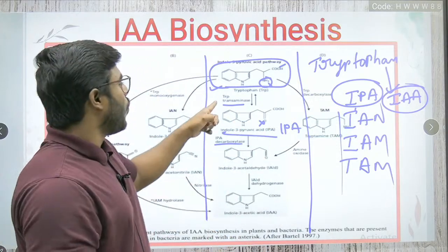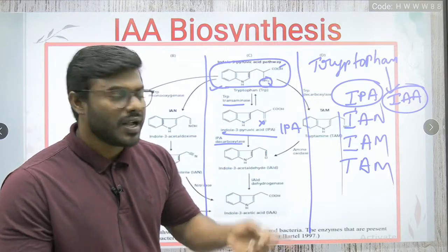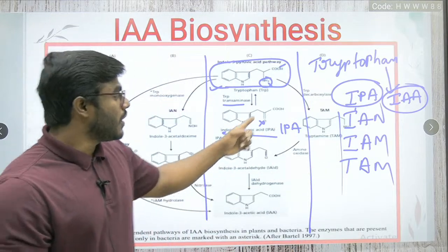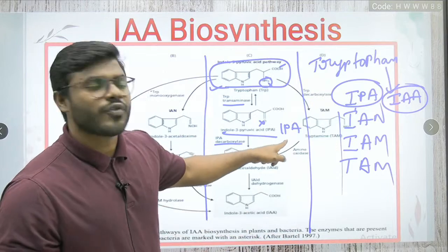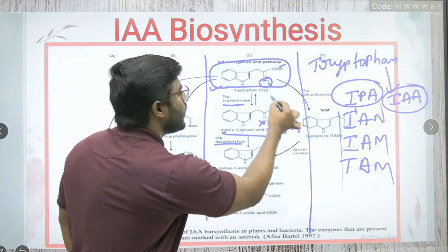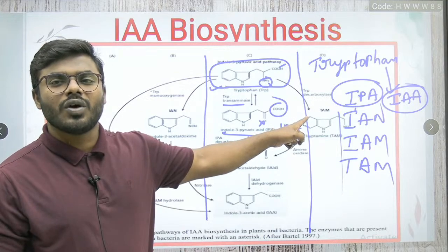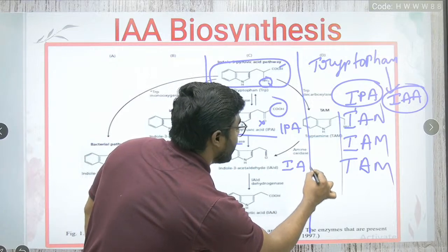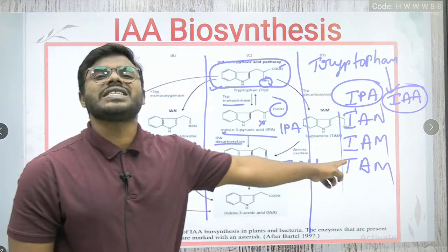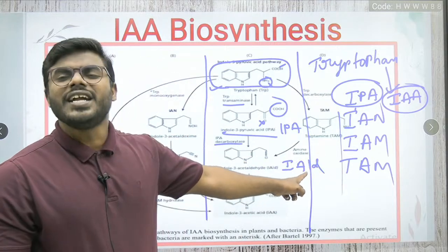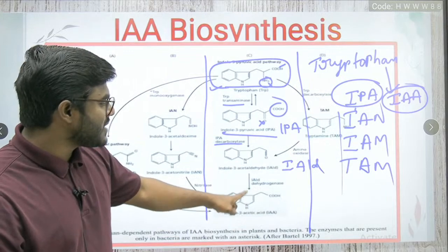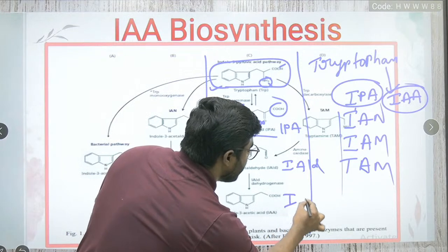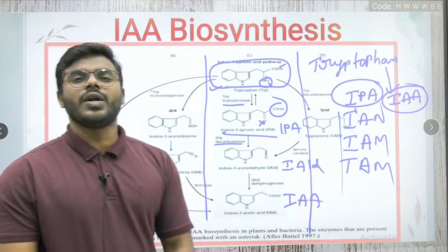Friends, understand what the transaminase enzyme does. Transaminase enzyme removes the amino group. What will the decarboxylase enzyme do? Remove the carboxyl group. Simple. So from the IPA there is a removal of the carboxyl group. Upon removal of the carboxyl group, we are getting indole 3 acetaldehyde. Very simple. Now this indole 3 acetaldehyde is treated by an enzyme called dehydrogenase enzyme. Upon treating with dehydrogenase enzyme, ultimately we got indole acetic acid.